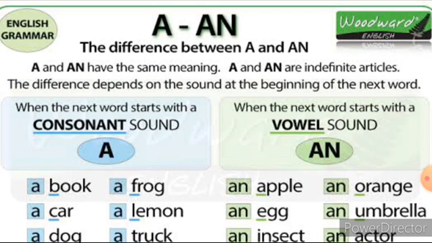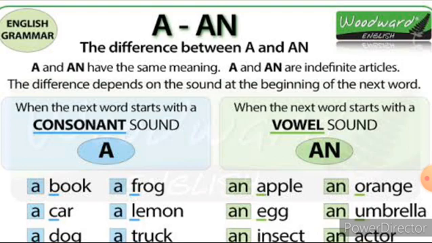Then where we have to use the article a and an: first we have to learn the usage of article a. We use the article a before a singular noun beginning with a consonant sound. Whereas the article an, we also use before a singular noun, but it should begin with a vowel sound.